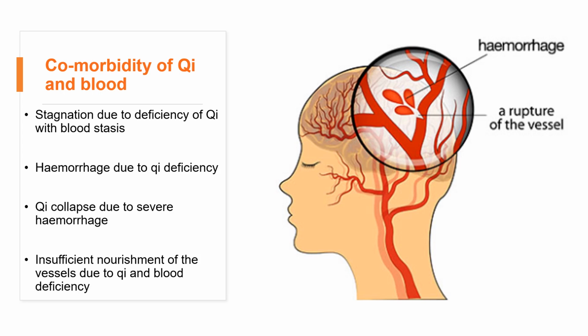So if the qi stagnation, for instance, the qi doesn't move properly, it will cause the essence stagnation. Also, it will cause the blood stagnation, because the movement of the essence also needs the qi movement, the push, the force from the qi. The blood stasis also will cause the essence stagnation.